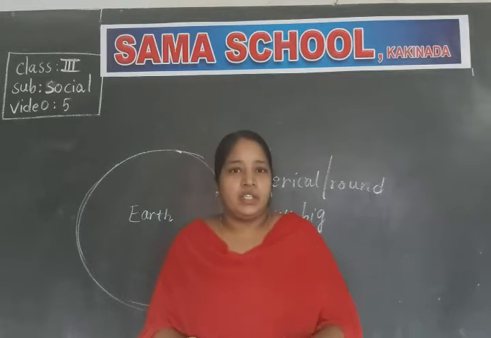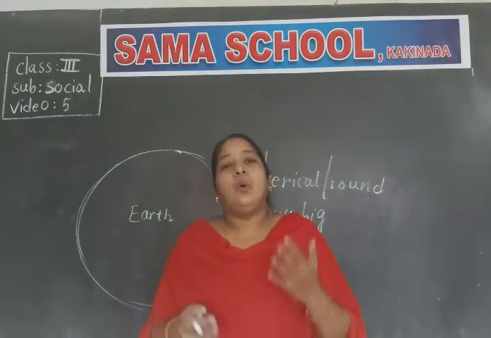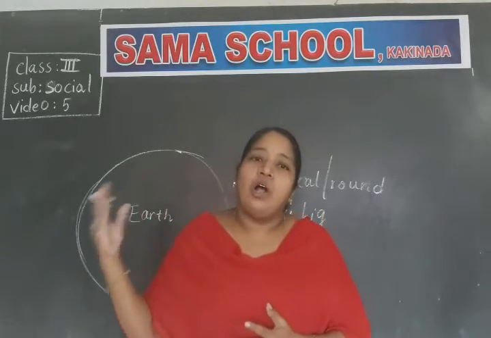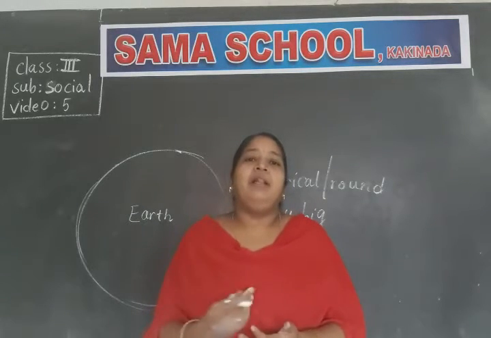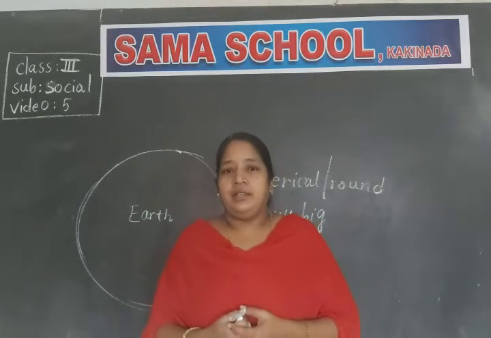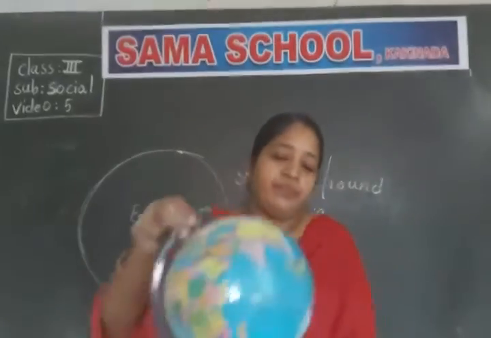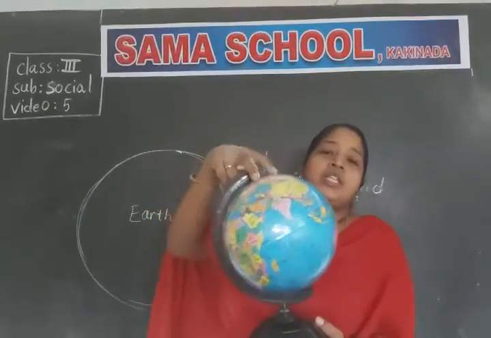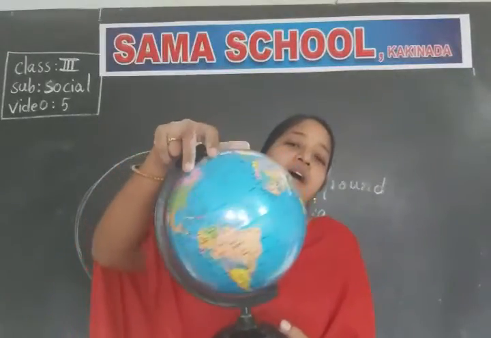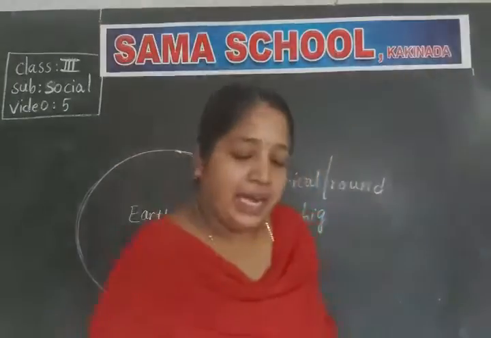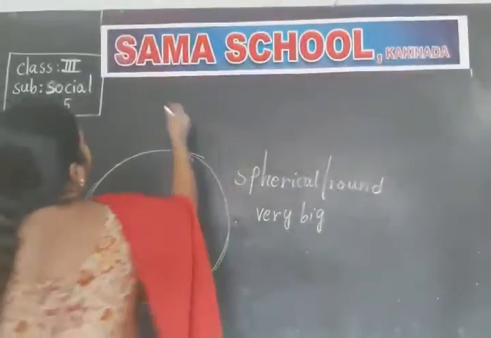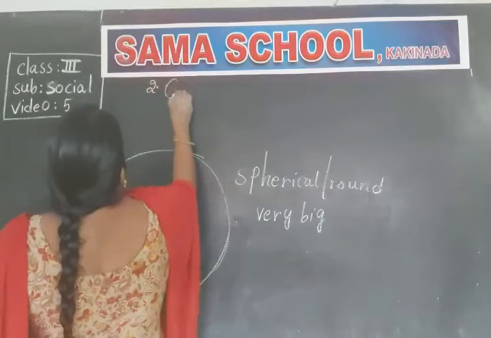What is the importance of the earth? Why we are living only on the earth? To study all these things, some people made a model of the earth, and that model of the earth we call it as globe. So this is the model of the earth. So today our lesson name is globe, the model of the earth.